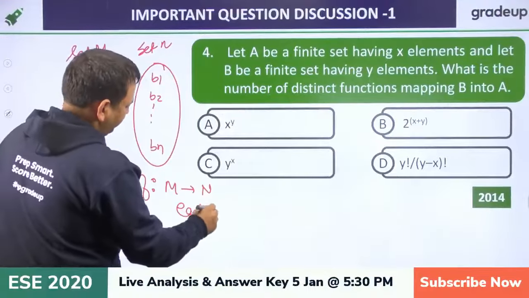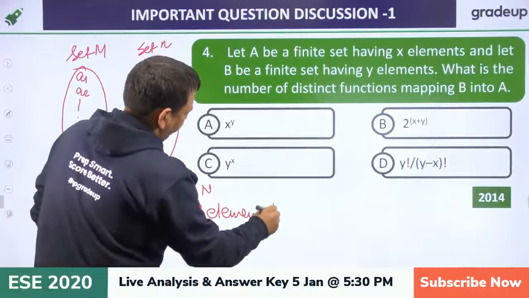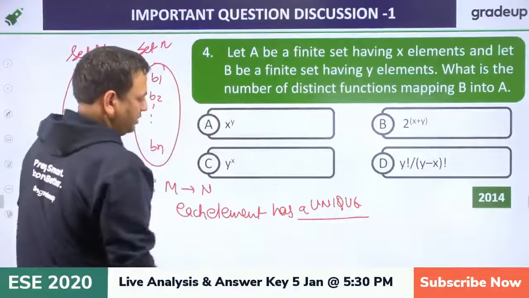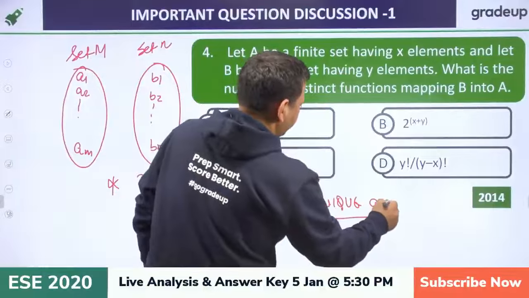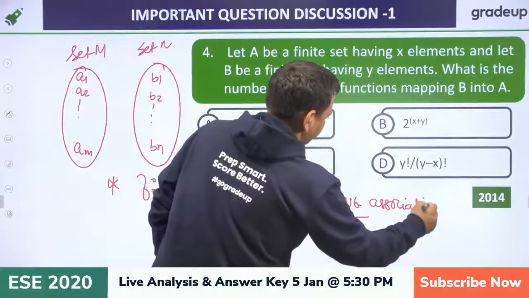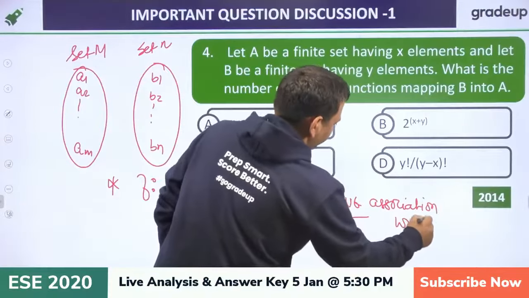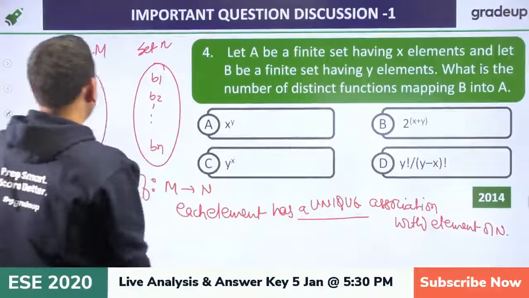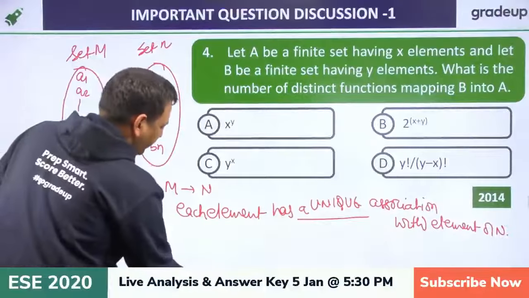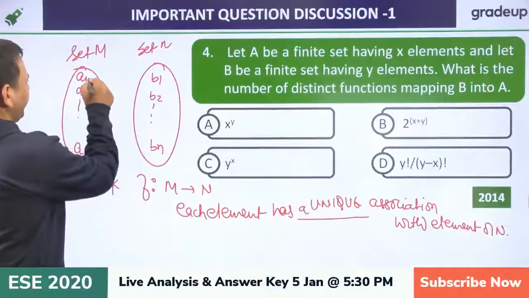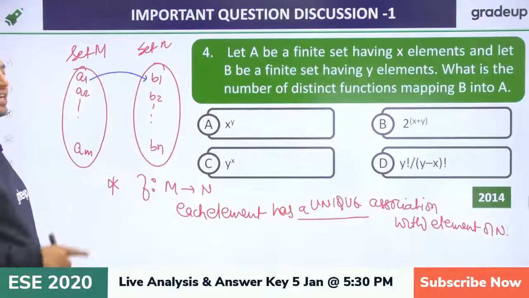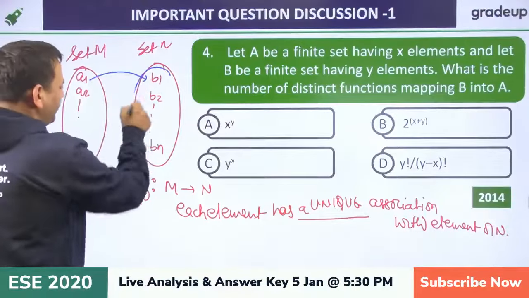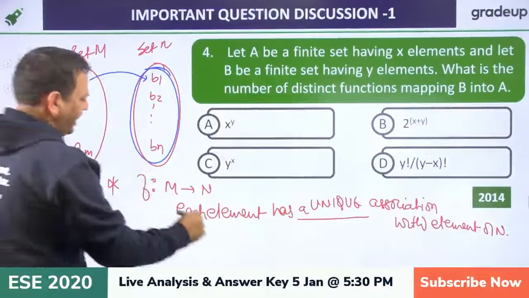Each element has a unique association with an element of B. That is known as an image. So A1 has only one image. How will you find the number? A1 can take n images.